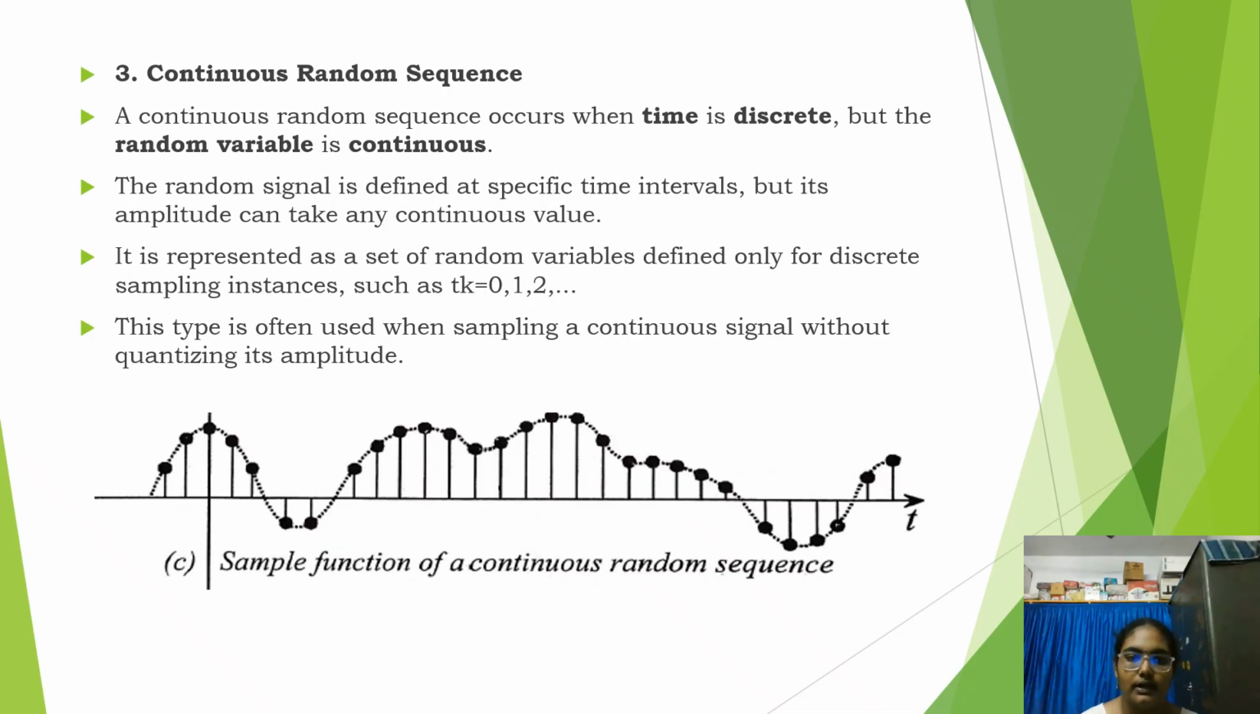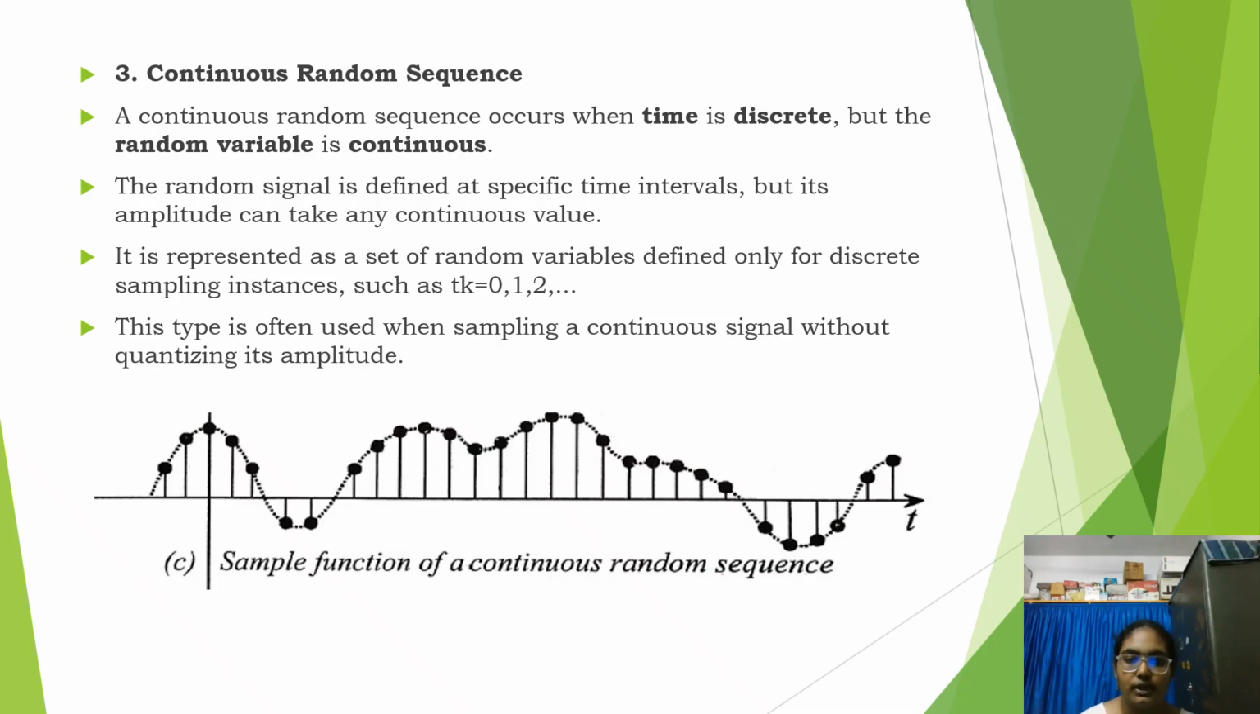And the third one is continuous random sequence. A random sequence occurs when time is discrete but the random variable is continuous. The random signal is defined at specific time intervals, but its amplitude can take any continuous value. It is represented as a set of random variables defined for discrete sampling instances such as k equals 0, 1, 2, and so on. This type is often used when sampling a continuous signal without quantizing its amplitude.